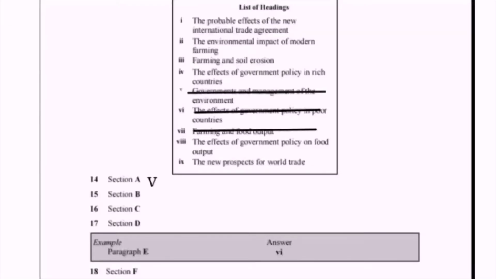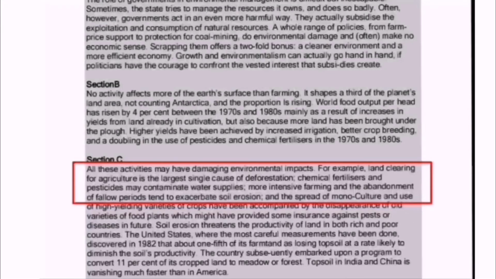We can write the 7 in Roman in front of the question number 15. Paragraph number C. All these activities may have damaging environmental impacts. In the list of headings, we have read a heading about the environmental impacts. That's the heading number 2. The environmental impact of modern farming. So there is a clue that the heading number 2 is a right answer for paragraph C.